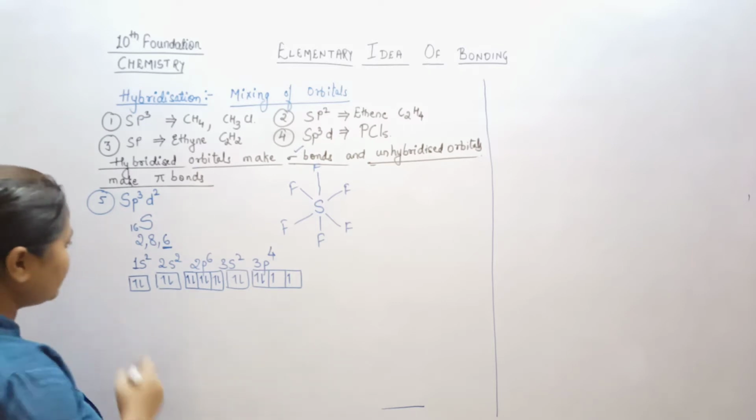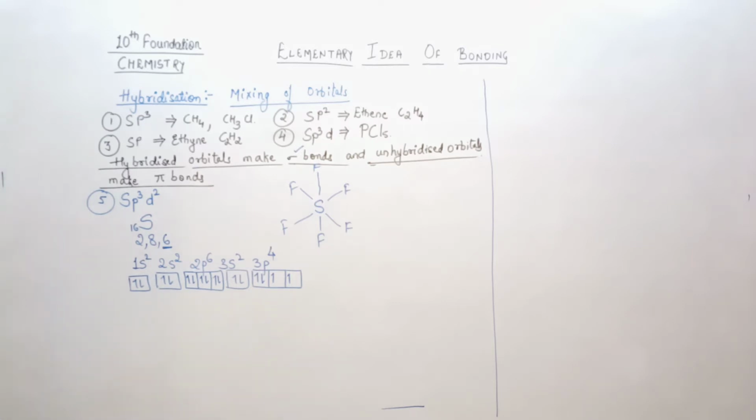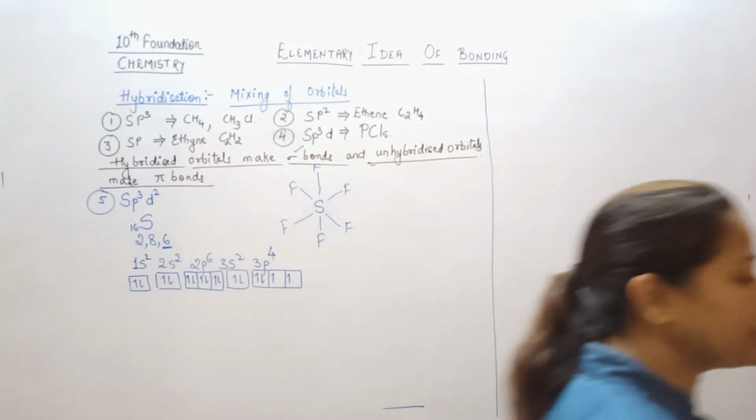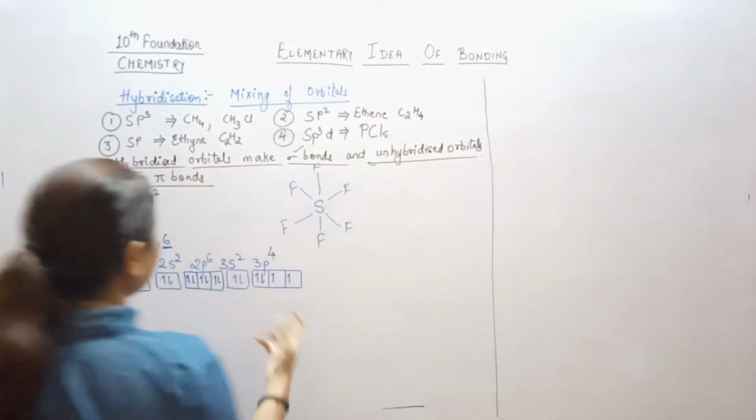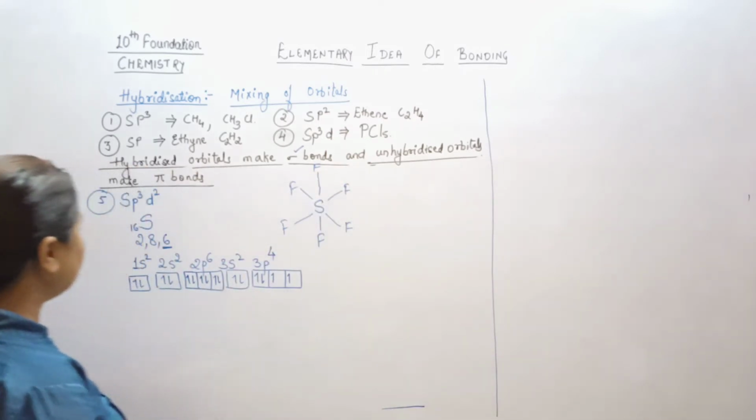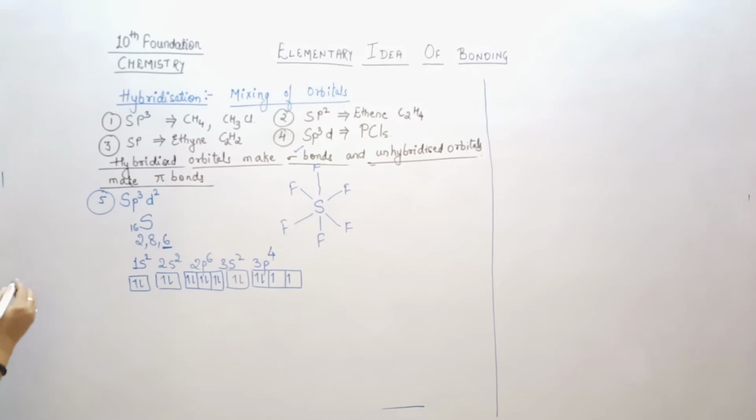Okay? Here we need to understand a very simple thing, and that is during a reaction these electrons always gain energy, right? So we have seen that this stage we call the ground state, right?